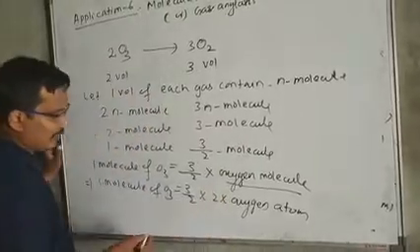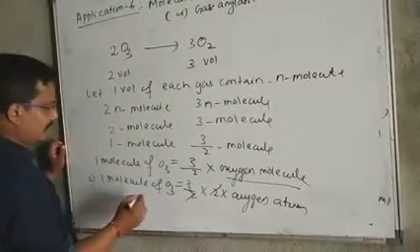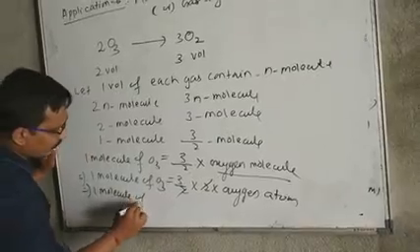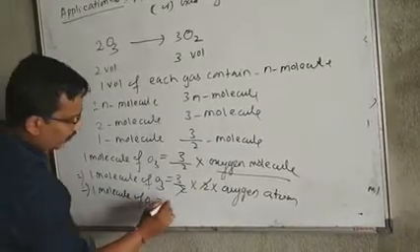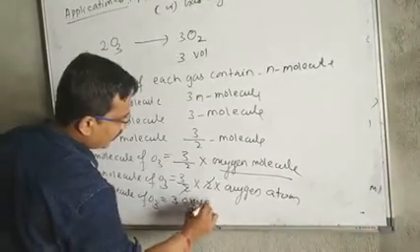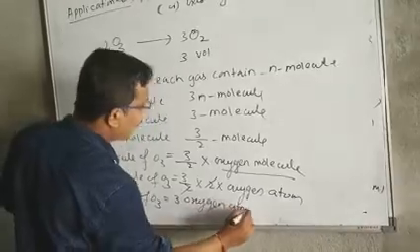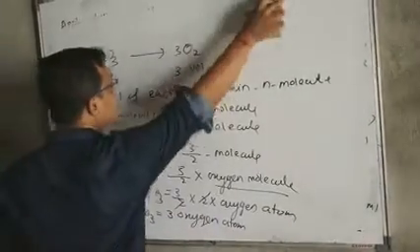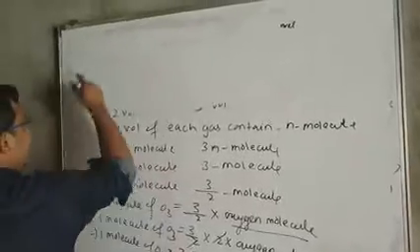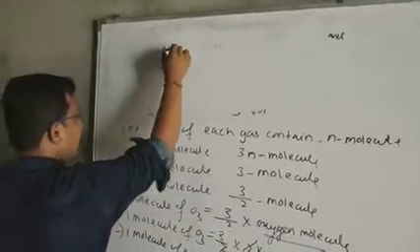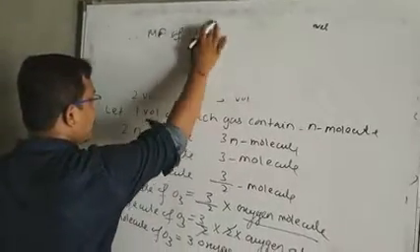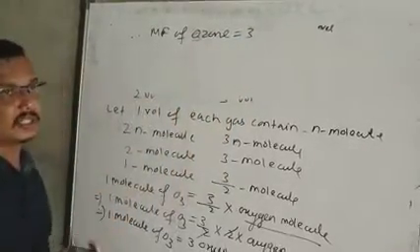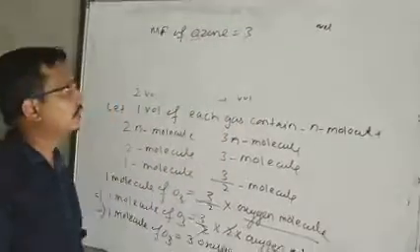If you simplify, the 2 cancels, and we can write 1 molecule of ozone equals 3 oxygen atoms. That means the ozone molecule is made of 3 oxygen atoms. As a result, the molecular formula of ozone is O3. We can consider the atomicity of oxygen in ozone is also 3.